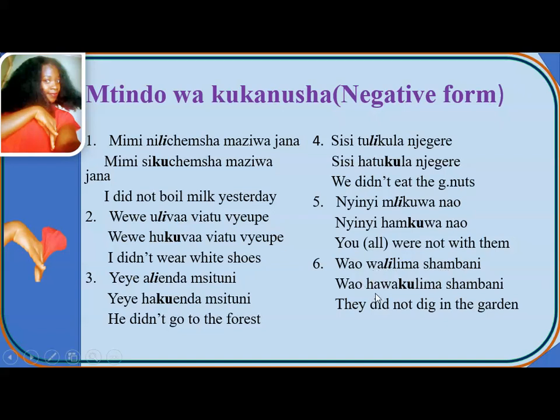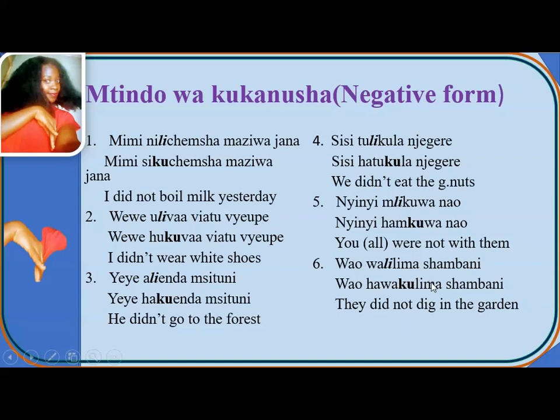So here in negative form it will be wao hawakulima shambani. Wao hawakulima shambani. This hawa is a negative subject prefix for wao, or is a pronoun marker negative for wao. Then ku is a negative tense marker.